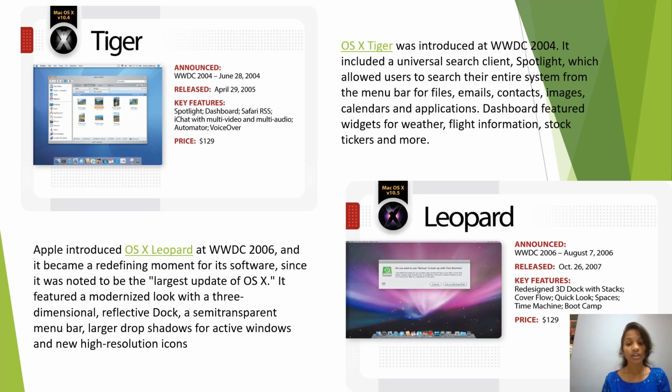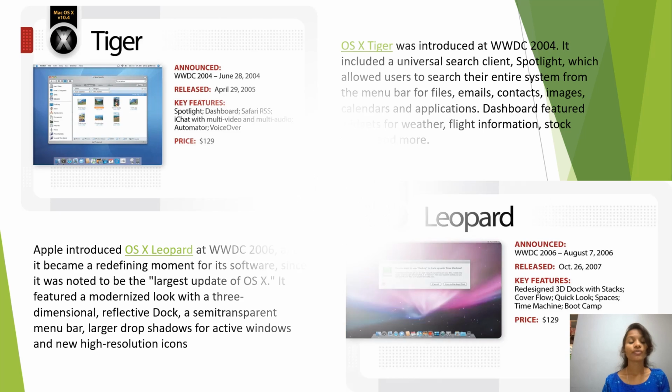After Tiger, it is Leopard. It was released on October 26, 2007, and Apple introduced OS X Leopard at WWDC 2006. It became a redefining moment for its software since it was noted to be the largest update of OS X, with more features. It was also made user friendly. It featured a modernized look with a three-dimensional reflective Dock, a semi-transparent menu bar, larger drop shadows for active windows, and new high-resolution icons.